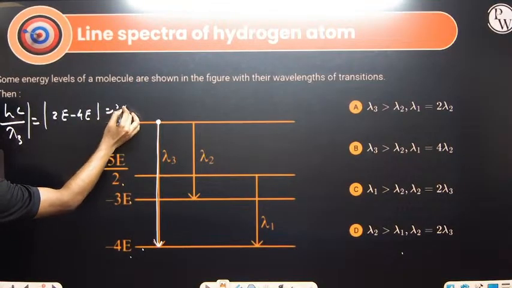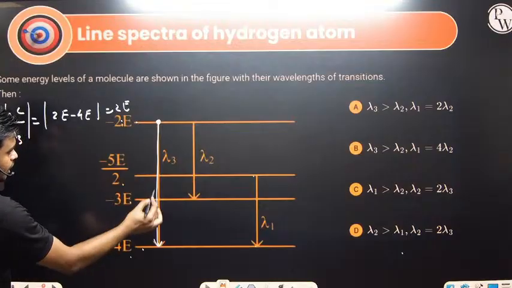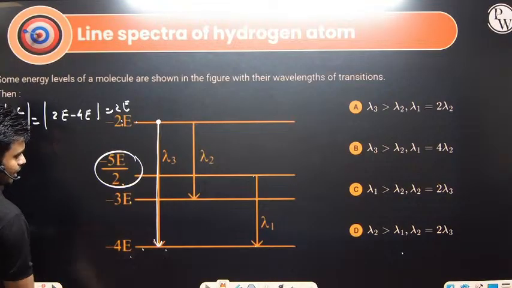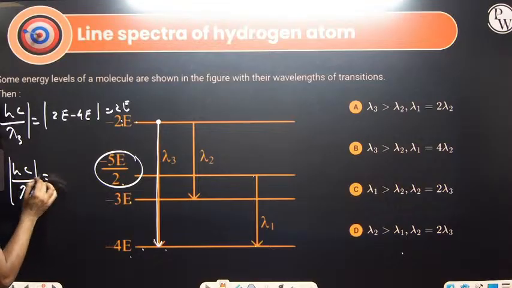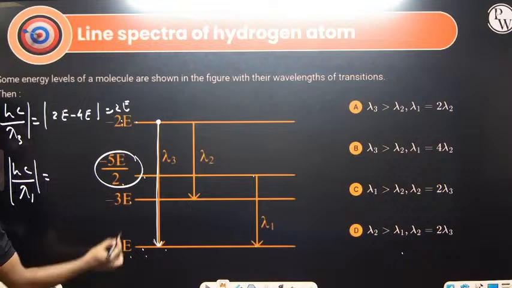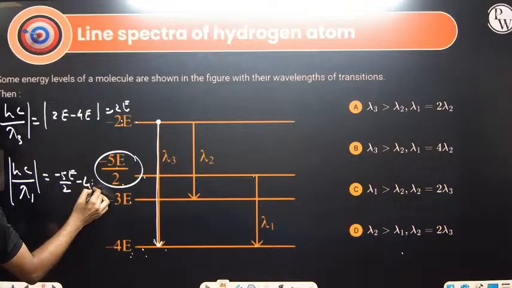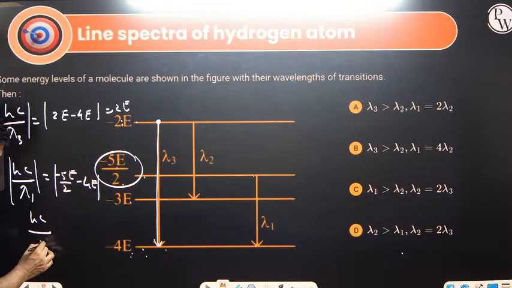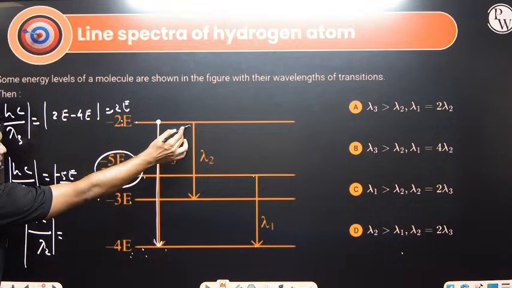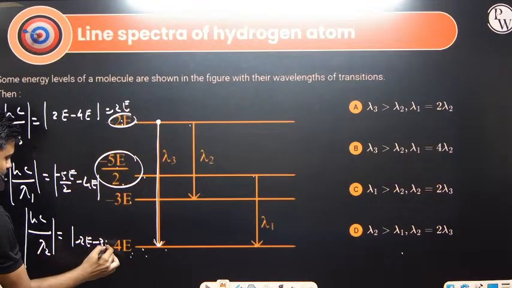How much? 2E. Next, it is jumping from here to here. What is the energy at this point? Minus 5E by 2, and this is minus 4E. What is Hc by lambda 1? The mod of this is given by minus 5E by 2 minus 4E. Next, Hc by lambda 2 you also calculate. Here the energy is minus 2E and here the energy is minus 3E. So minus 2E minus 3E.